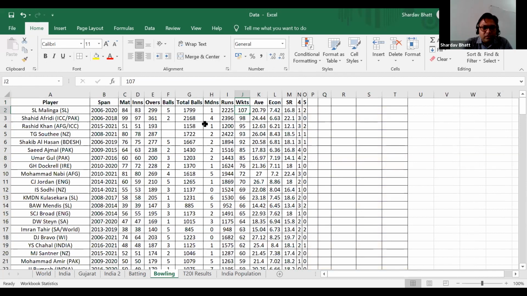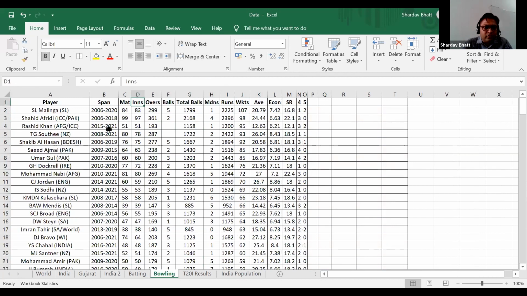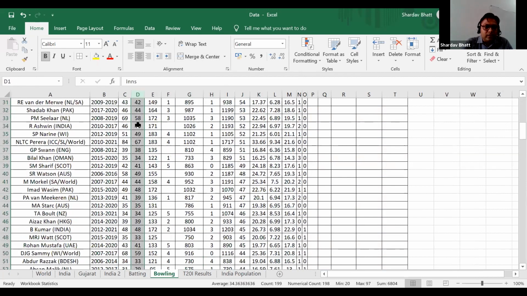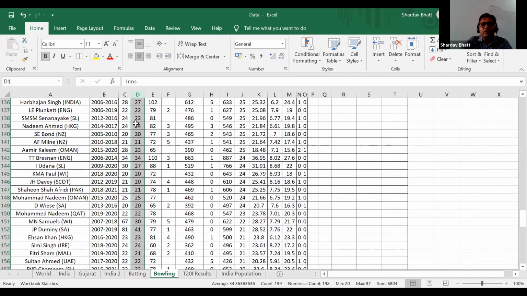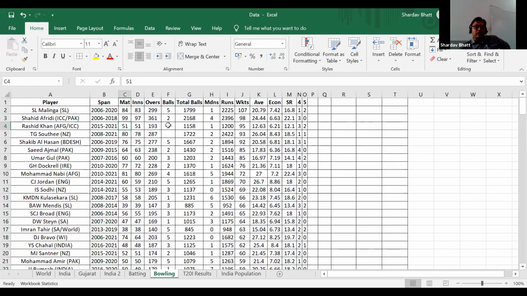And here I have taken the criteria of, I think, 20 innings bowled. I've taken the criteria according to innings, minimum 20 innings he has played. So that data is available with us. Okay, this is taken from cricinfo.com.